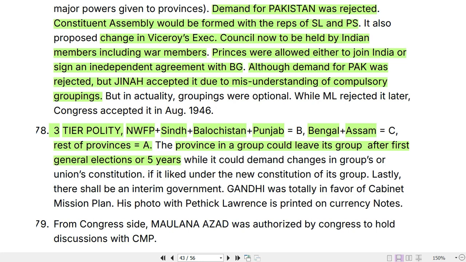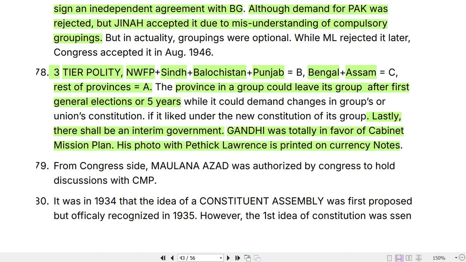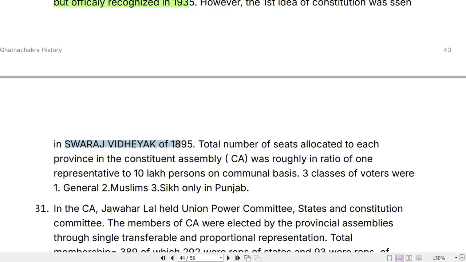Next, lastly, there shall be an interim government, and Gandhi was totally in favor of the Cabinet Mission Plan. His photo with Pethick Lawrence is printed on the currency notes. Pethick Lawrence was a member of the Cabinet Mission. From the Congress side, Maulana Abul Kalam Azad was authorized by Congress to hold discussions with the Cabinet Mission, and it was in 1934 that the idea of a constituent assembly was first proposed but officially recognized in 1935. However, the first idea of a constitution was seen in the Swaraj Bill of 1895.